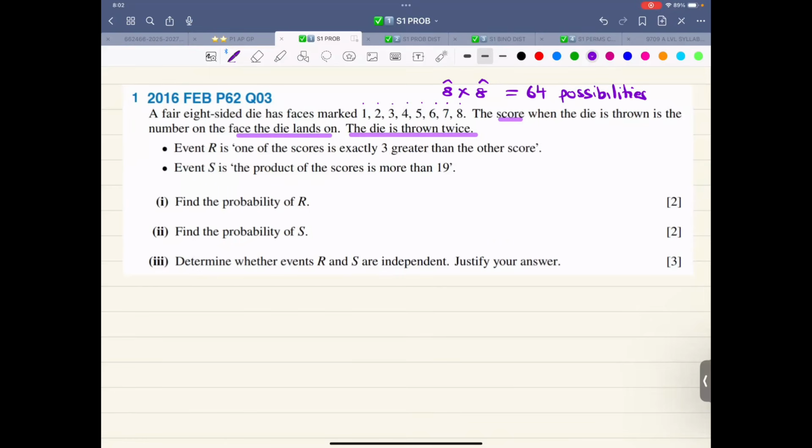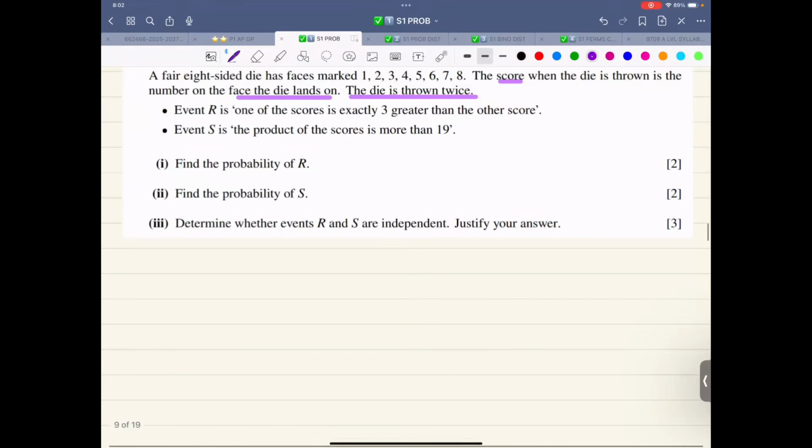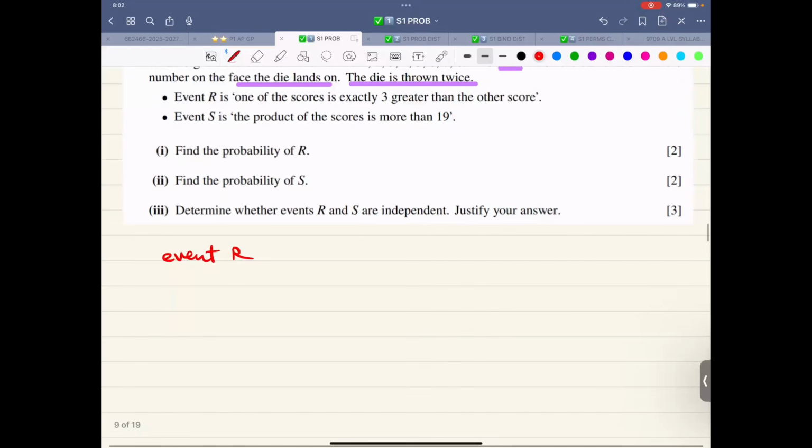Event R. One of the scores is exactly 3 greater than the other. So now let me highlight this. How can you have one of the scores exactly 3 greater than the other? That means if I choose the number, so event R, the difference is exactly 3.